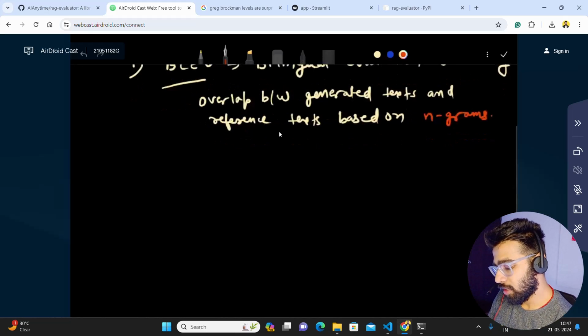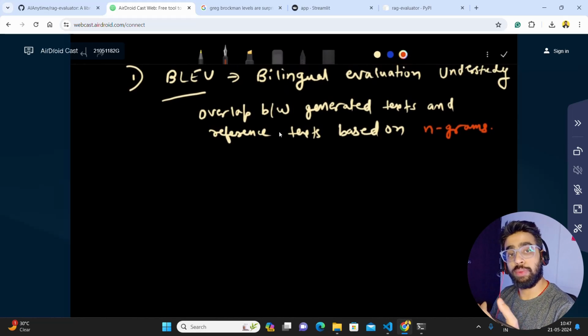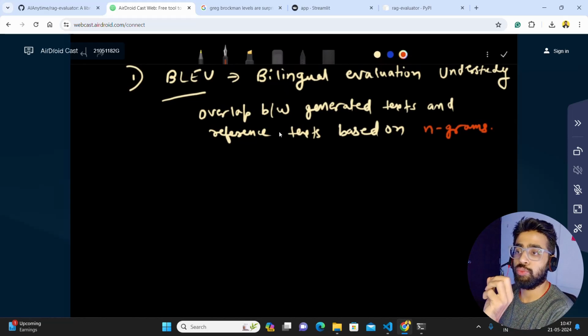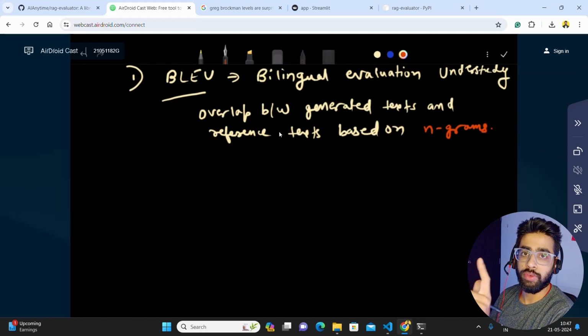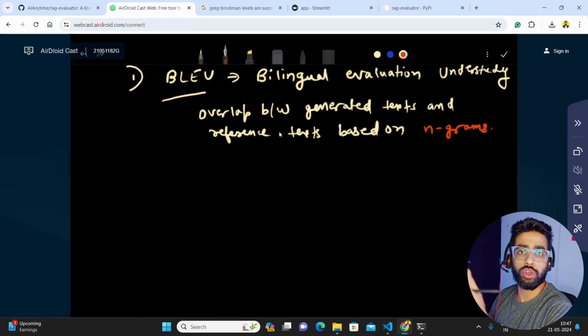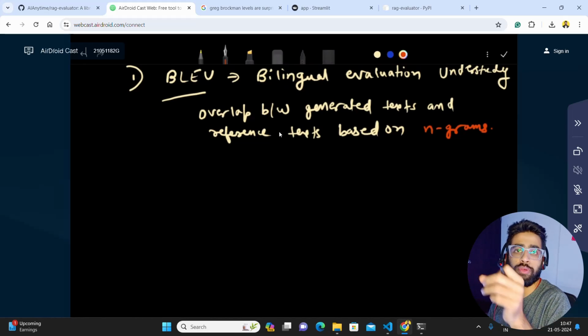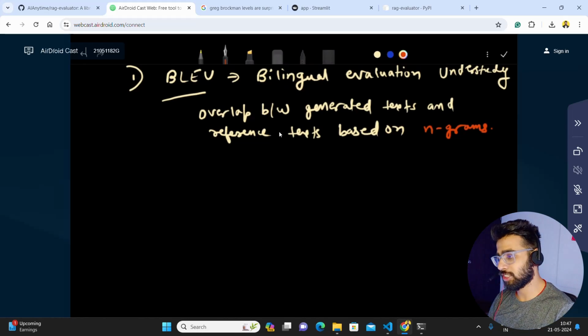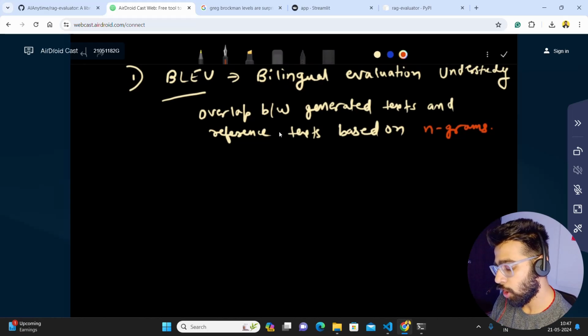Of course, it's not the best metric, but you can combine. The entire logic here is that one metric will probably not be enough to evaluate a RAG system. So you need a combination of different metrics to come up with a narrative that the model is hallucinating. You can also use some fact checking algorithms. I can talk about that at the end, but there are multiple combinations and permutations that one has to do.